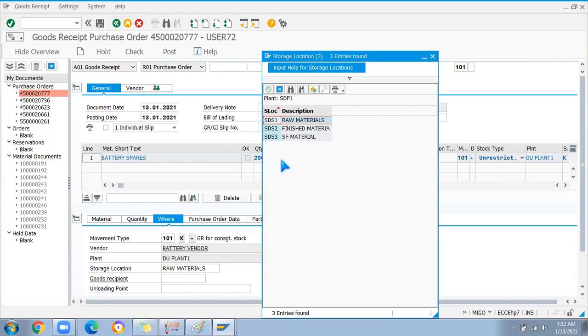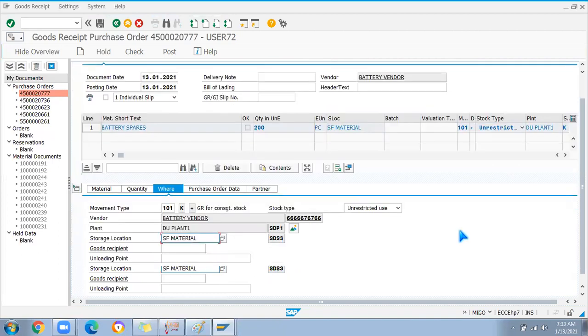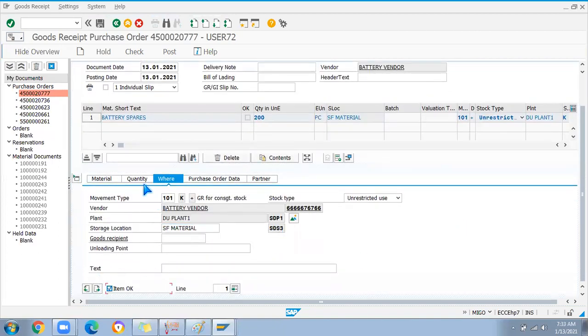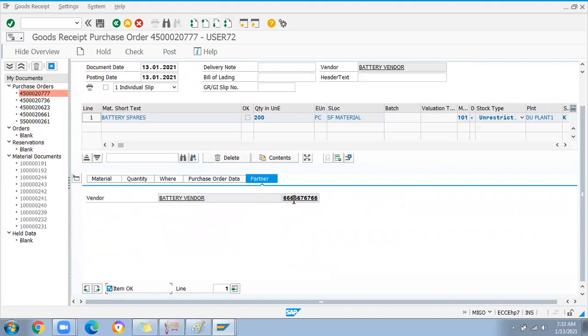Now imagine this is a semi-finished material. Battery spare is semi-finished. They have already assembled something and they're sending the goods. So I will move this stock to SDS3. That I cannot change now. Wait, I'll check here, SDS3. Okay, here I can change, not there. You can see the quantity, 200 received, and the partner, who the vendor is. This battery vendor is supplying the goods.